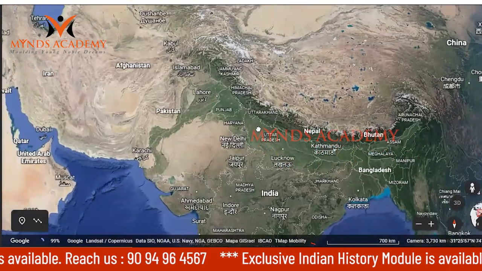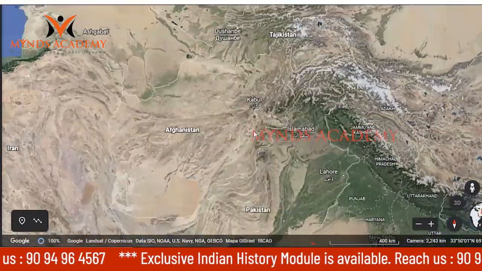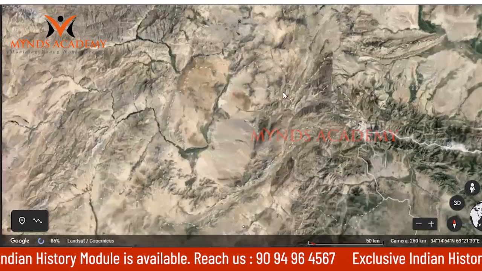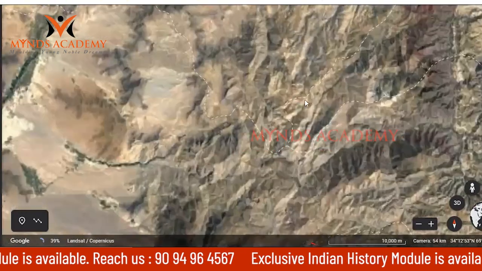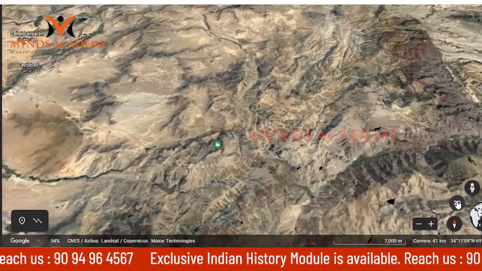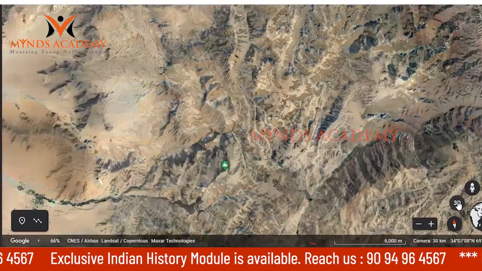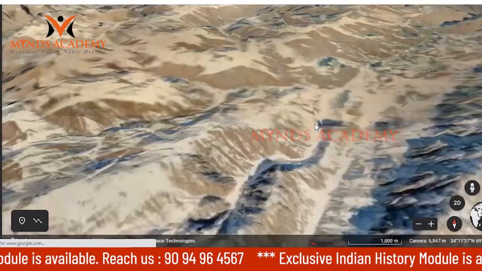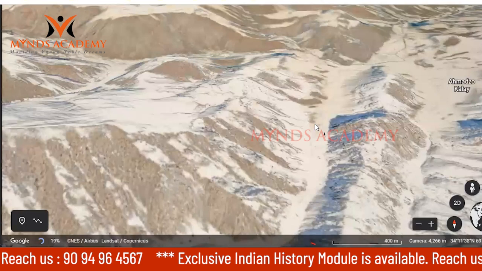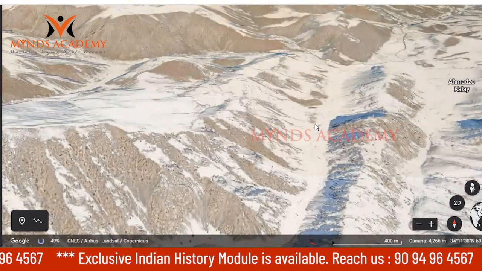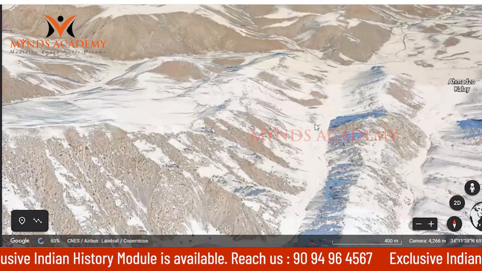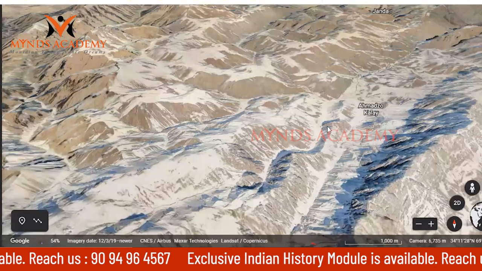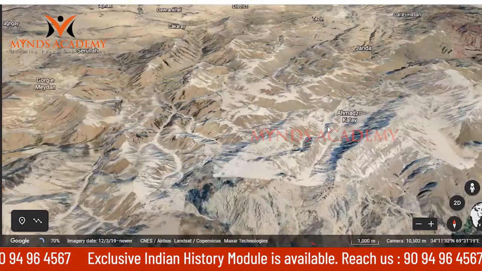Now you see here, the early Vedic people were settling in this region. If you see this, these are hilly terrains. Do you see a lot of hilly regions? Now if I show you this way, you can see a lot of hilly areas. Early Vedic people used to migrate from Central Asia to this particular location. This is particularly important because these migrations are common throughout our history. Now you see here, this is the mountainous region.